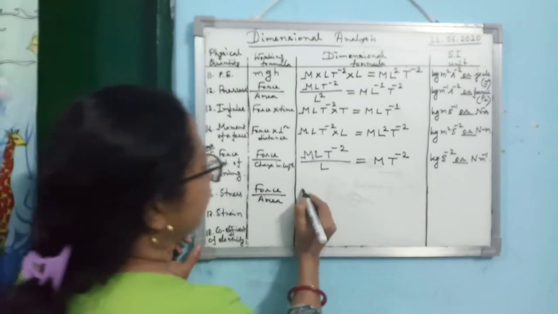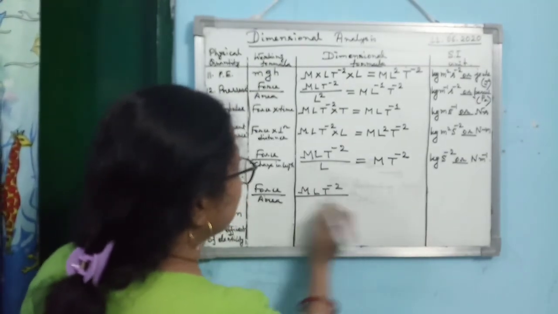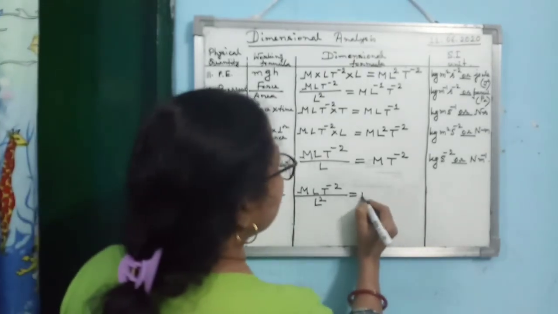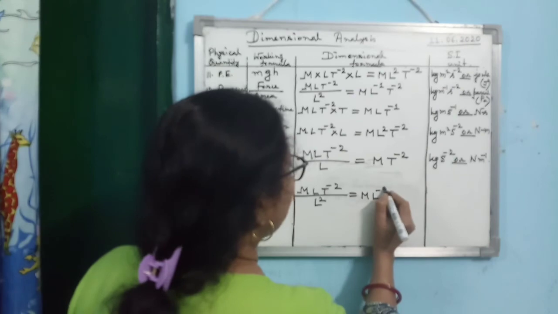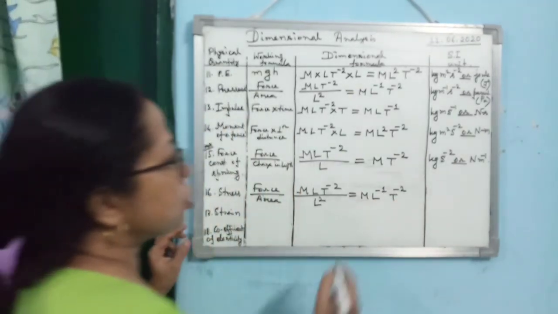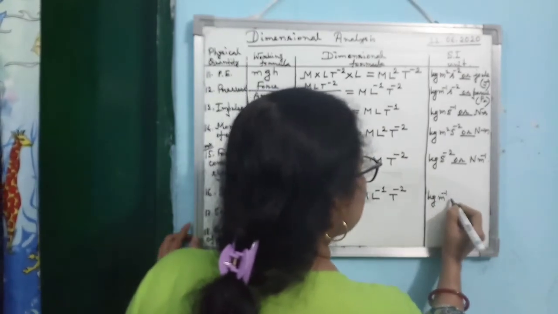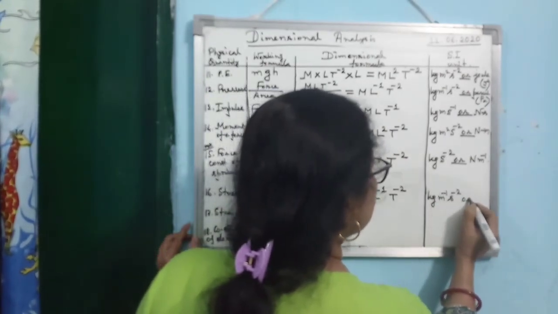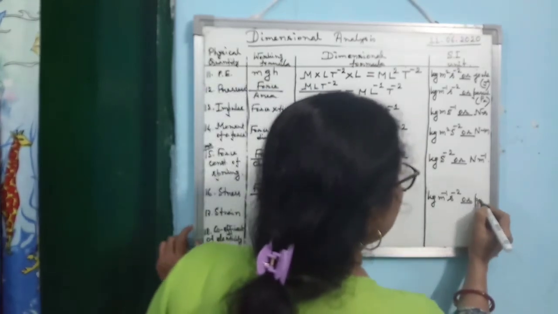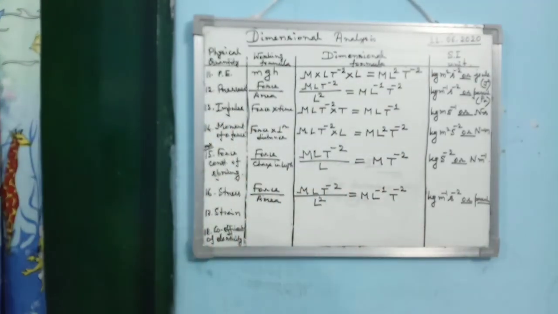What is the dimension of force? MLT to the power minus 2. What is the dimension of area? L squared. So how much are you getting? ML to the power minus 1 T to the power minus 2. You can write the unit as kg m to the power minus 1 s to the power minus 2, or you can write it as Pascal, because it is also force per unit area.